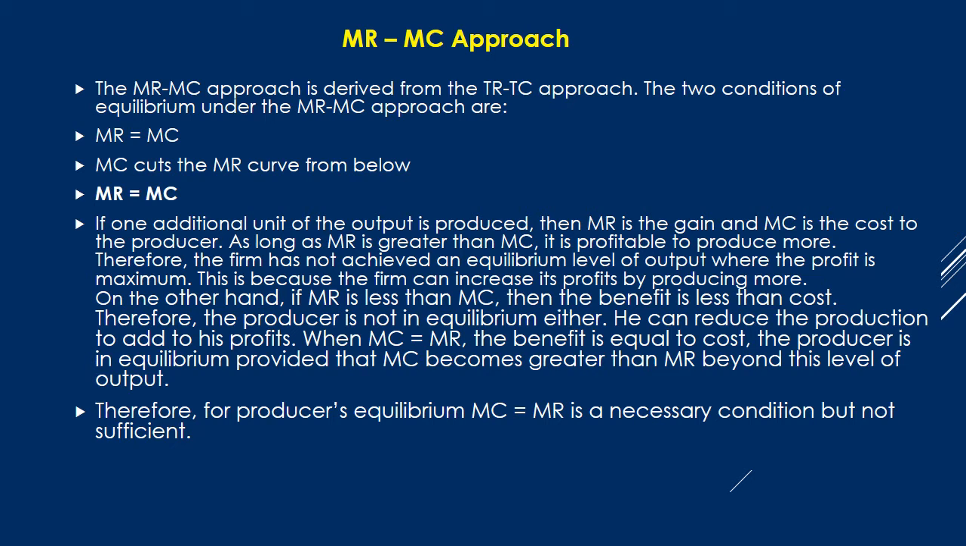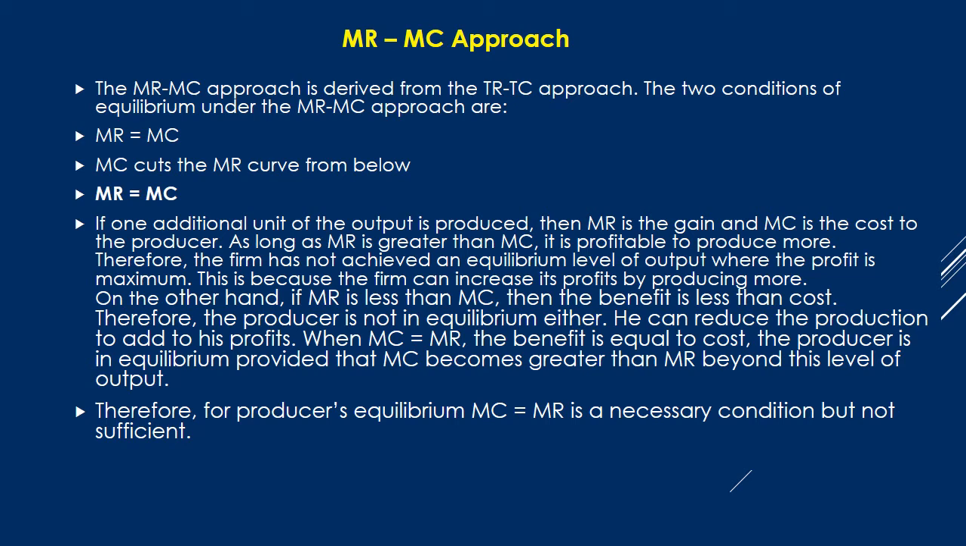As long as MR is greater than MC, it is profitable to produce more. Therefore, the firm has not achieved an equilibrium level of output where the profit is maximum. This is because the firm can increase its profit by producing more. On the other hand, if MR is less than MC, then the benefit is less than the cost. Therefore, the producer is not in equilibrium. He can reduce the production to add to his profit.